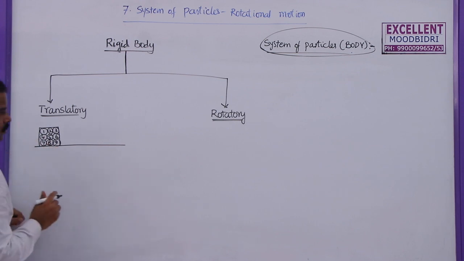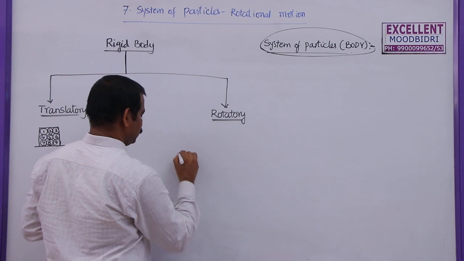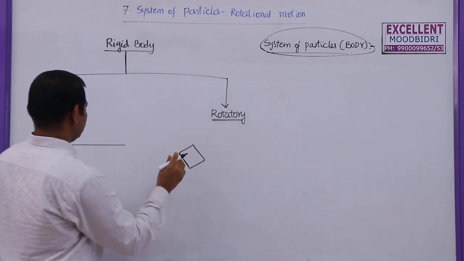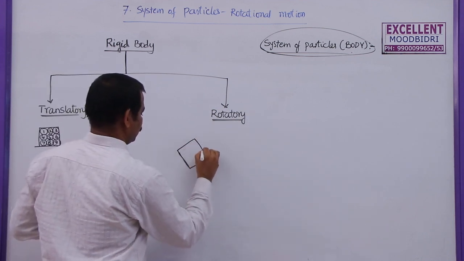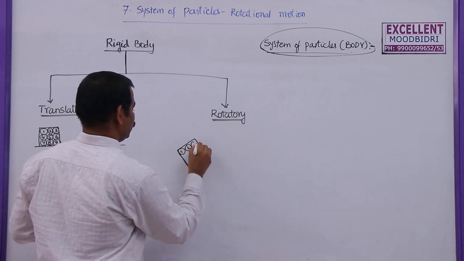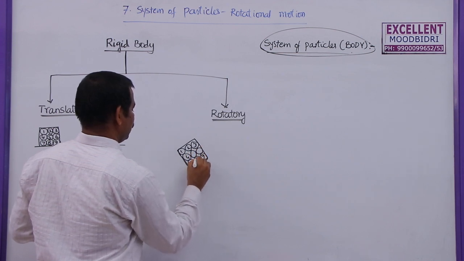So this is the first part. Now, let me take the same body here, a little bit bigger. So here 1, 2, 3, 4, 5, 6, 7, 8, 9.